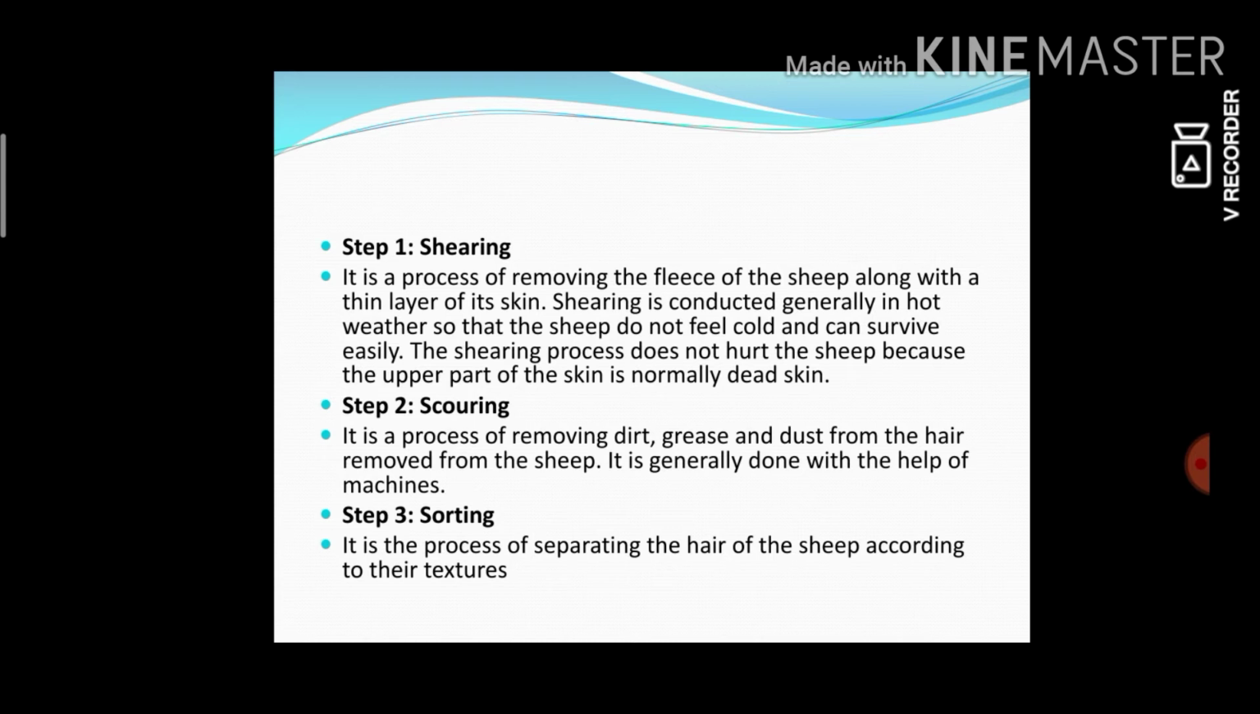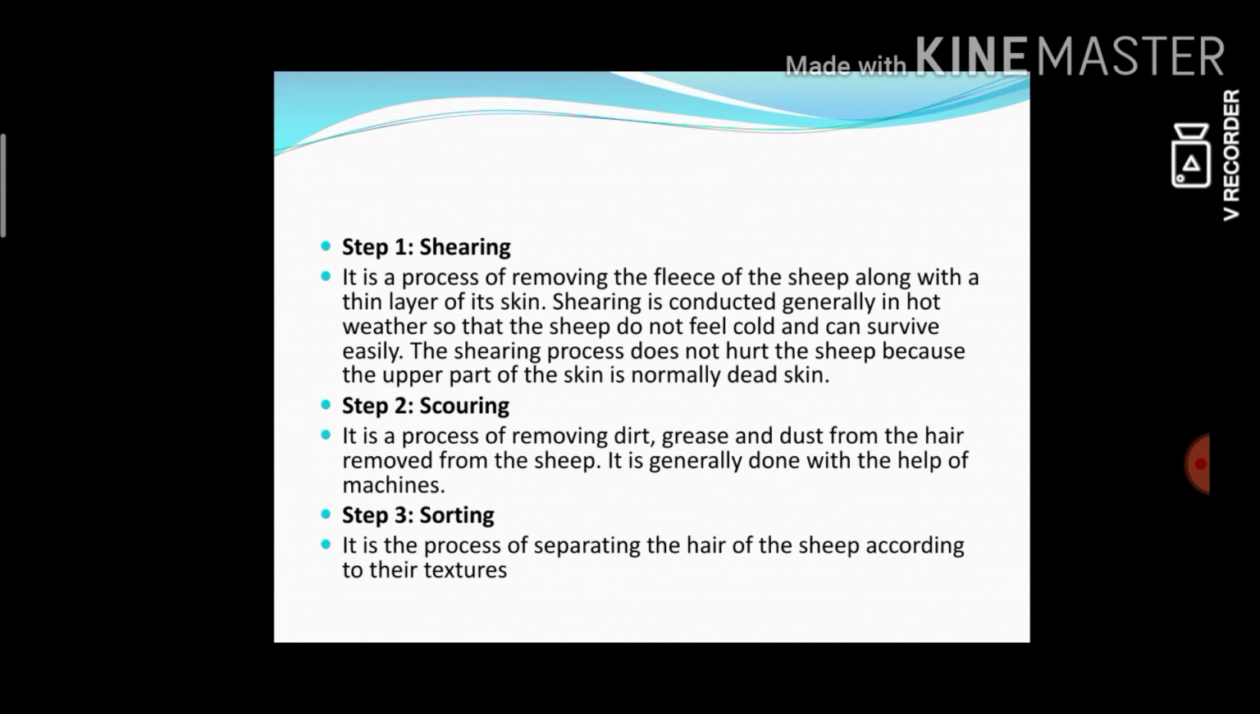Okay, the next step is scouring. In this process, dirt is removed from the hair. What is happening here? In scouring, the dirt is removed from the fleece. It is generally done with the help of machines. Nowadays we have a lot of machines, so this process is done by modern machines.